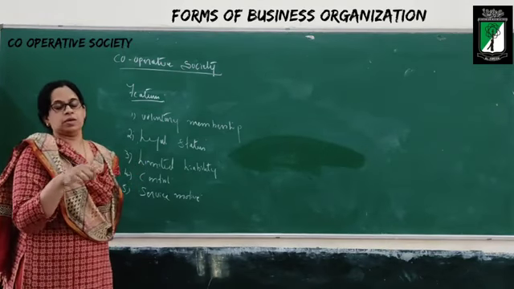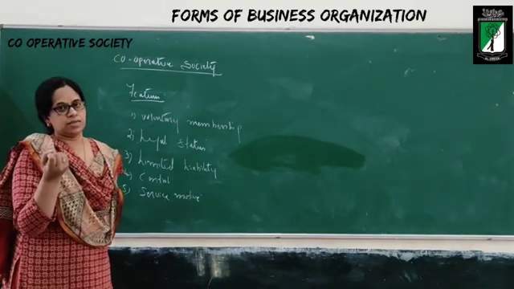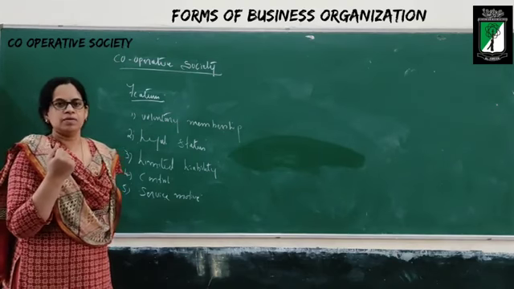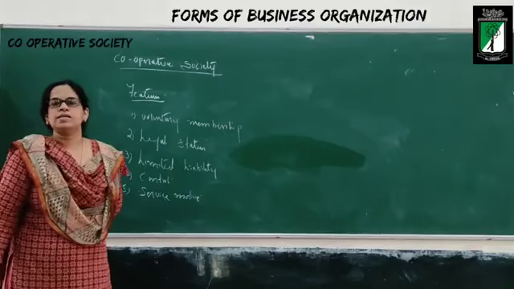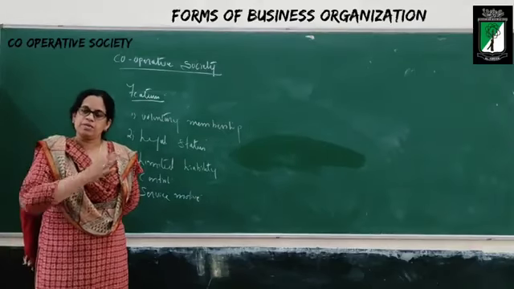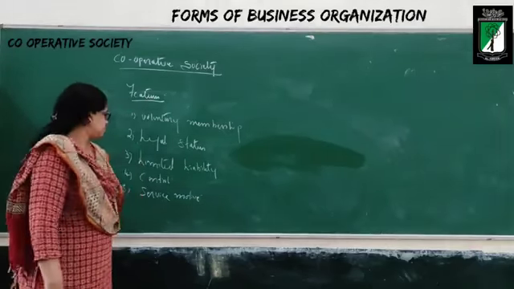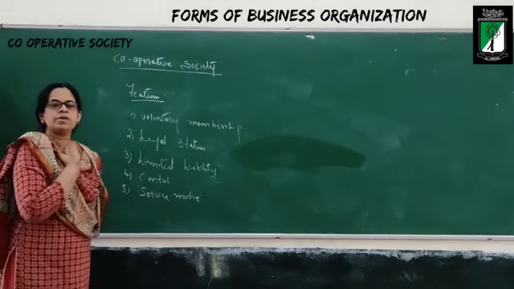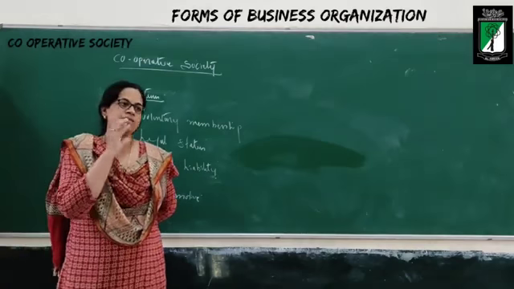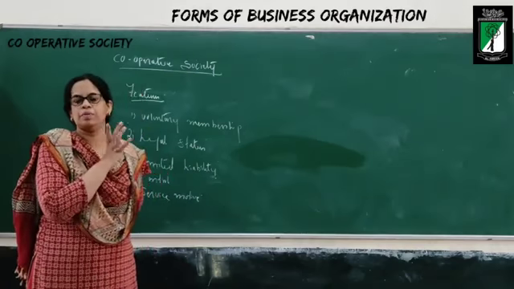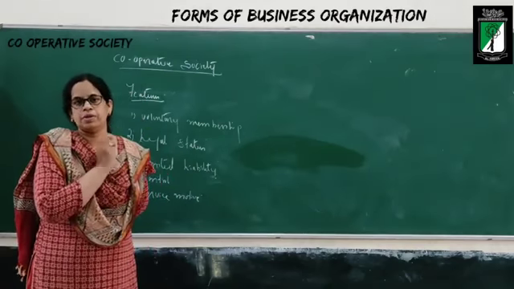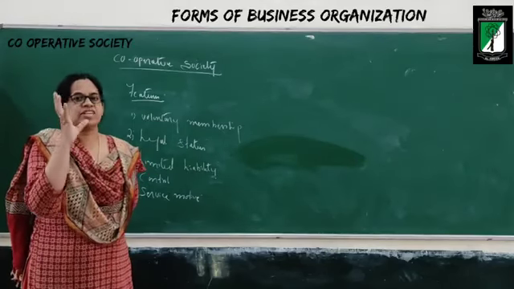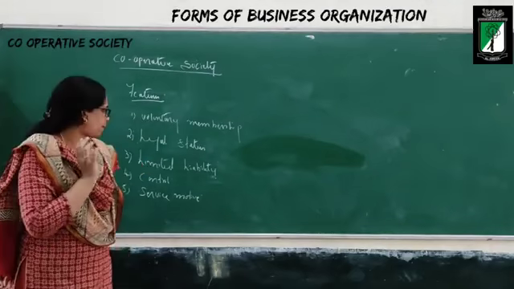When the cooperative society is registered, it will enjoy a separate legal existence in the eyes of law. The cooperative society is one person, and the members are other persons. Limited liability: the liability of the members of the cooperative society is limited to the amount of capital they have to contribute. In advance, it is fixed how much they have to pay.